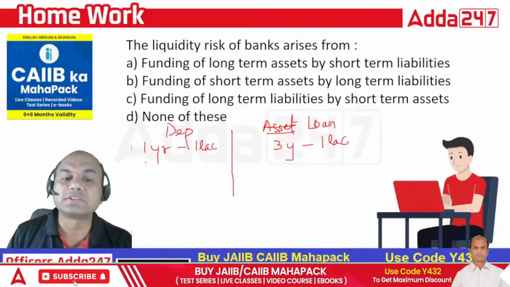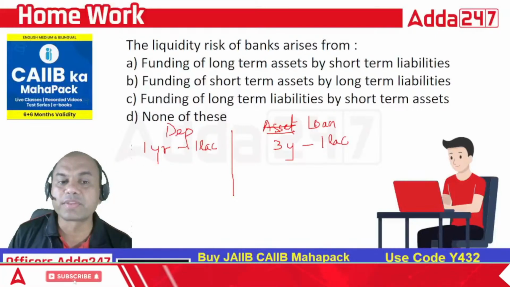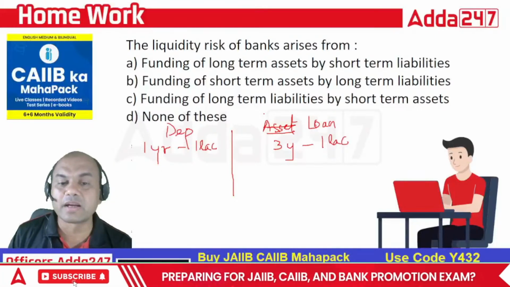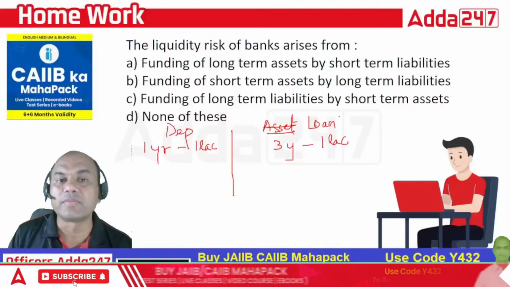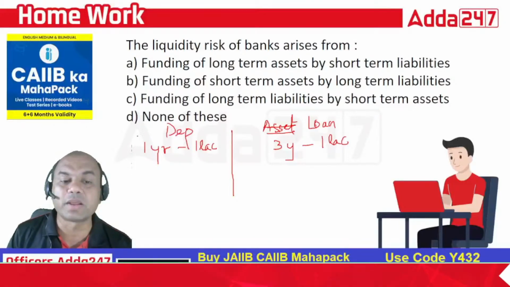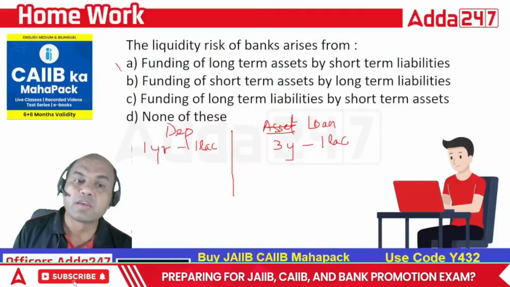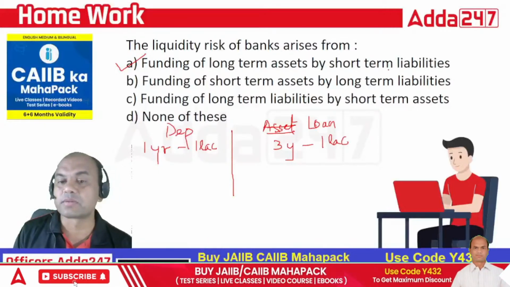Why? Because this deposit person will come to me after 1 year and ask for his money back, and this loan person will give me the money when? He or she will give me after 3 years. So what will I pay to this guy after 3 years? So A is definitely the answer. Funding of long-term assets by short-term liabilities.